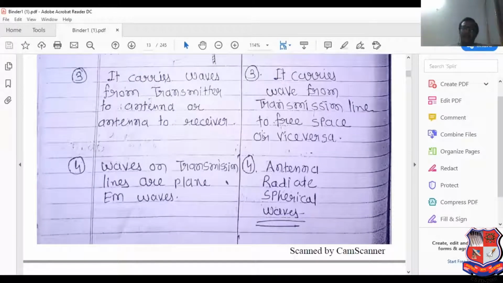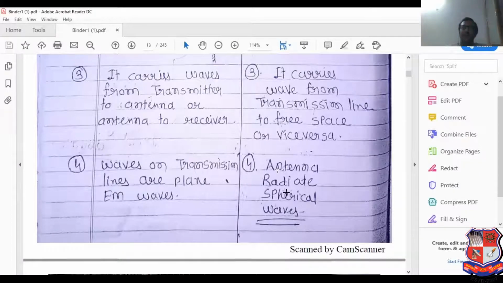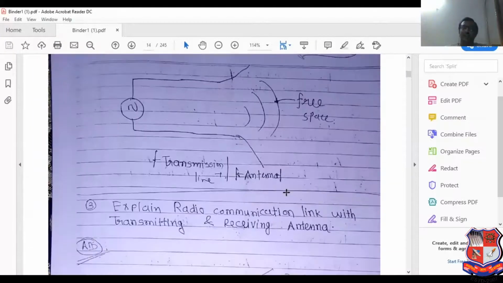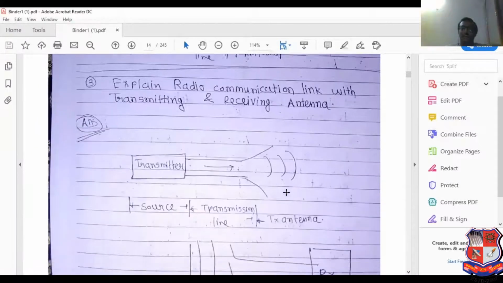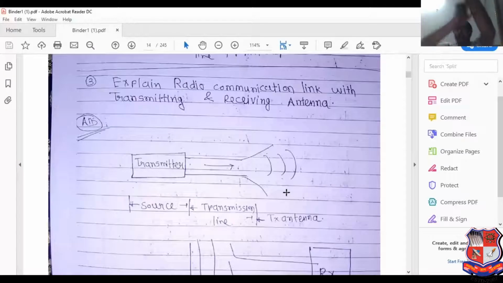Please prepare very carefully. Directly MCQ will be asked. Whenever I have solved the MCQ, at that time this MCQ can be asked. Antenna radiates... then there will be a fill in the blanks question, where the blank is for waves. Antenna radiates waves. So what is the answer? Antenna radiates the spherical waveform. So it is the concept of difference between transmission line and antenna.